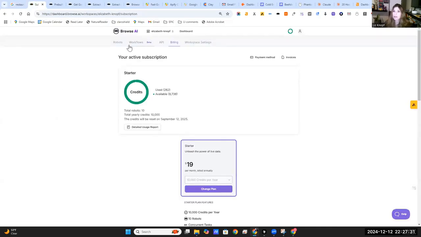So first off, Browse AI. Browse AI is not free, but it is super easy to use if you are non-technical and you're new to scraping data. It is probably my favorite. It also is super helpful for a lot of the websites that are dynamically populating information. So if you've ever gone on a website and sometimes you'll scroll or you'll filter and new information pops up, that information is being pulled from somewhere else and it's showing up on your computer dynamically. It is not always there.